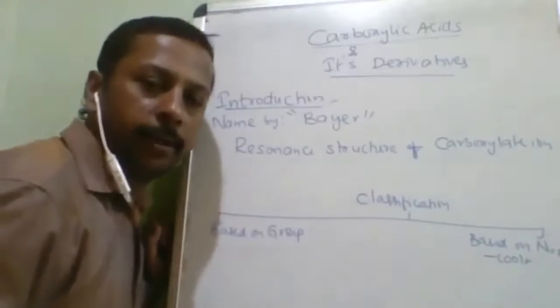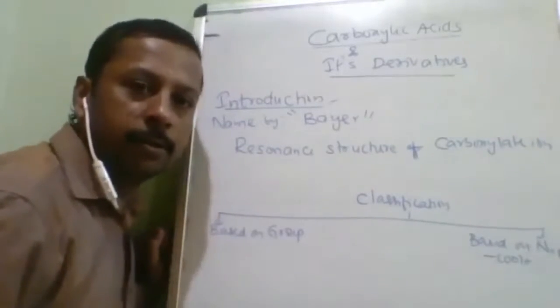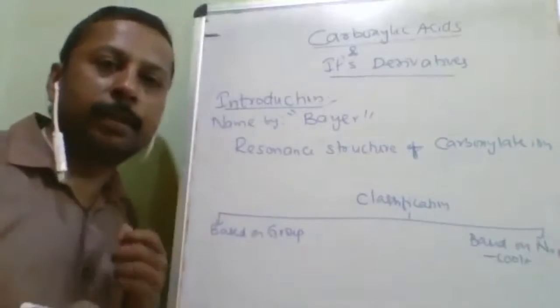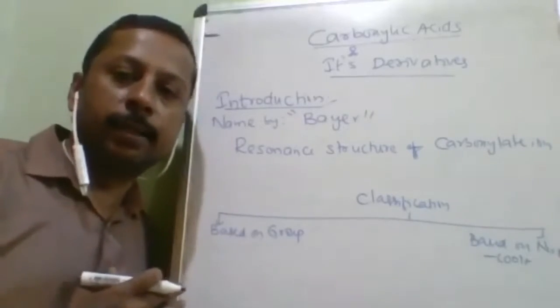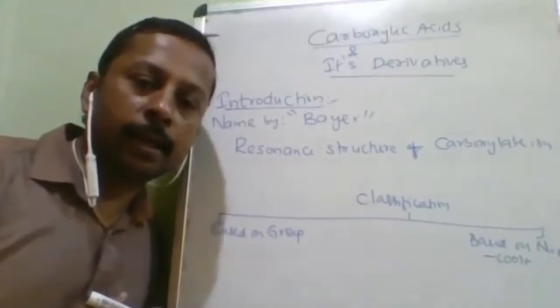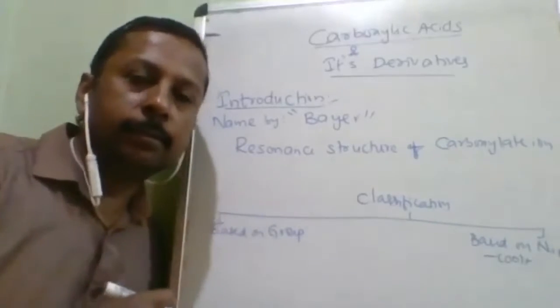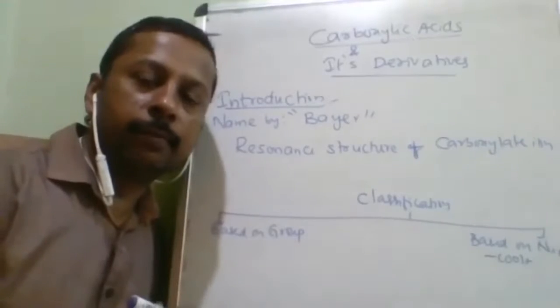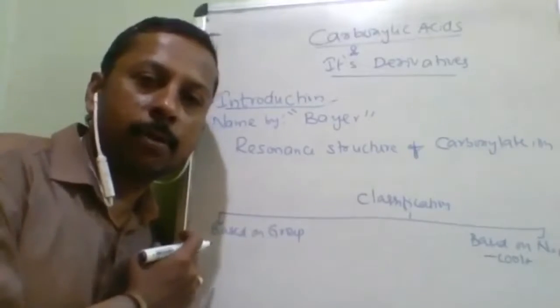Okay, today we are going to start with the carboxylic acid. What is the chapter name? Carboxylic acid and its derivatives. And derivatives in the sense amides, acid halides, and esters. All this will come under the derivatives of carboxylic acid.